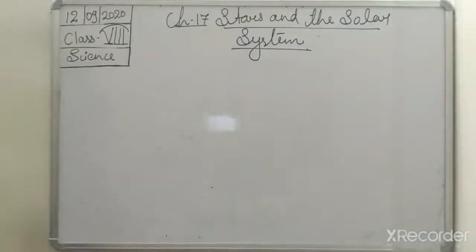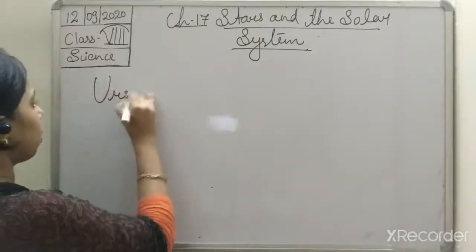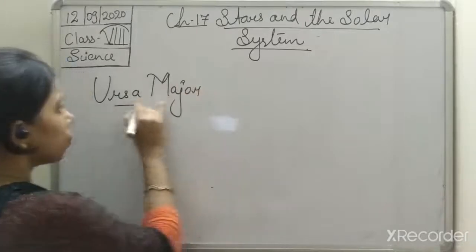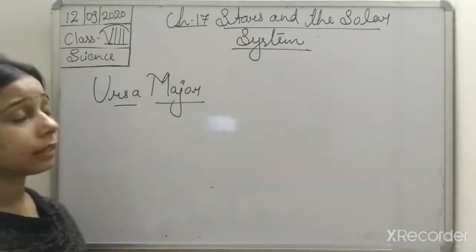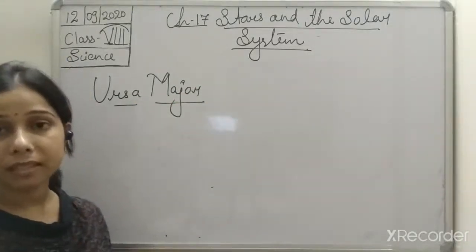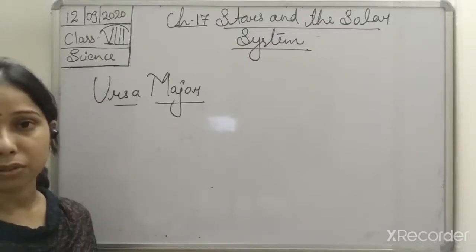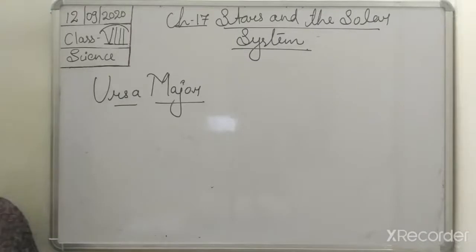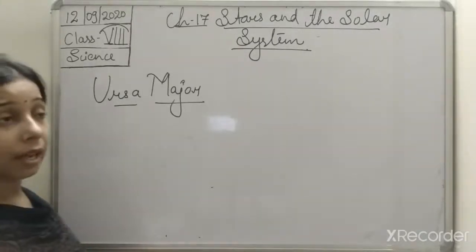Ursa Major. So this constellation, you can say, is the most easily recognizable constellation in the night sky, students.